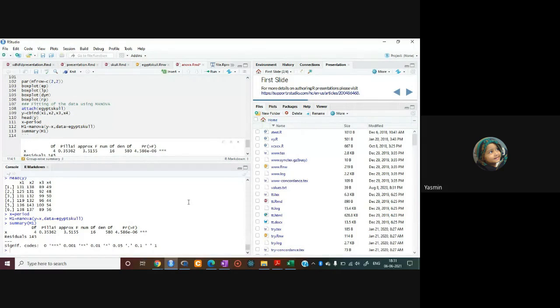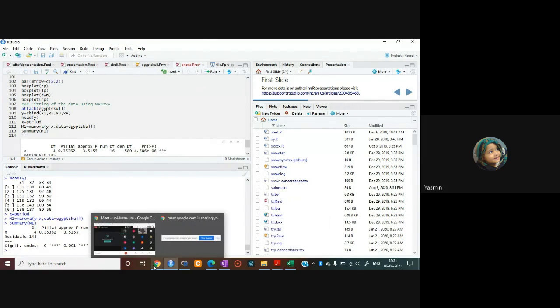We cannot say the shape of male skull in early pre-dynastic period is same as the shape of Roman period. We cannot say this because our analysis shows that the shape of male skull is different for every period, right? So that's the analysis of this data, which is multivariate data, and that's all for this session.